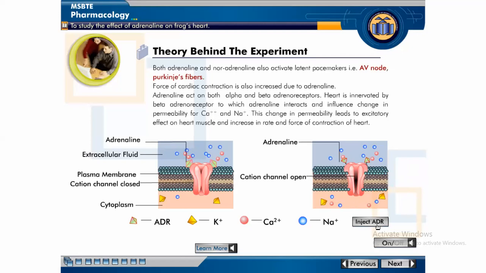All of you see this diagram. When we inject adrenaline, there is opening of this channel and entry of calcium and sodium ions inside the cell, that is, into the intracellular fluid. This is the intracellular fluid and this one is the extracellular fluid. All of you understand?